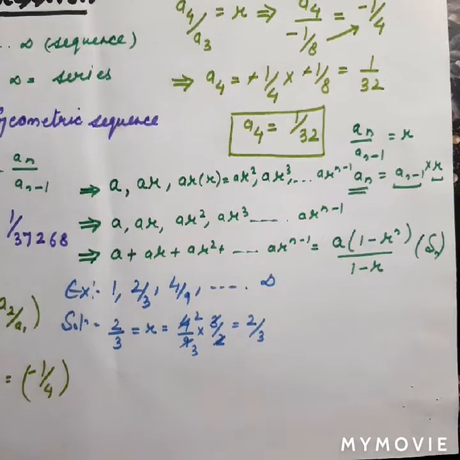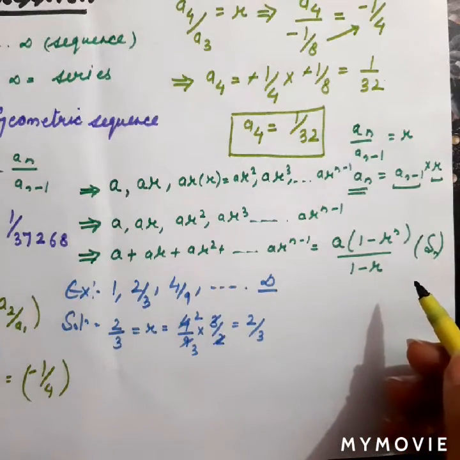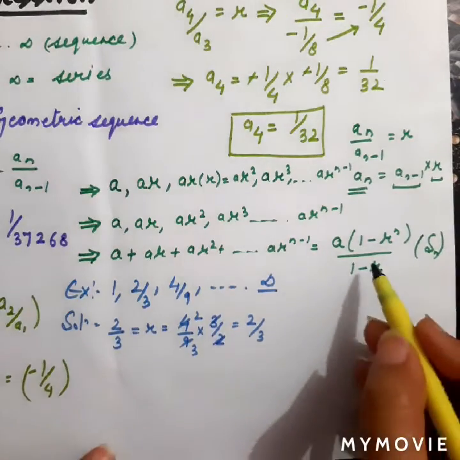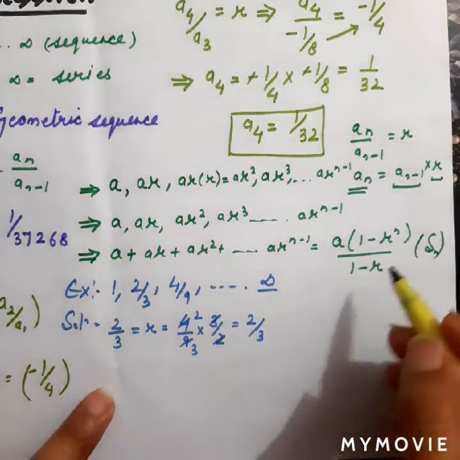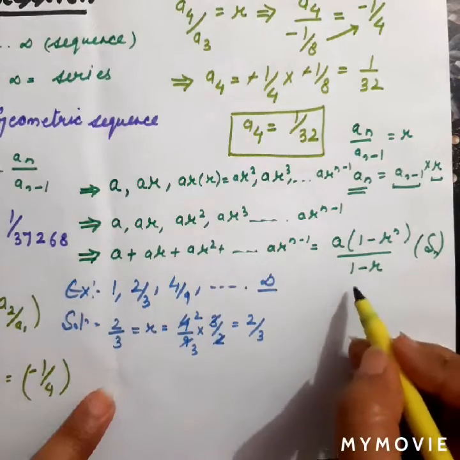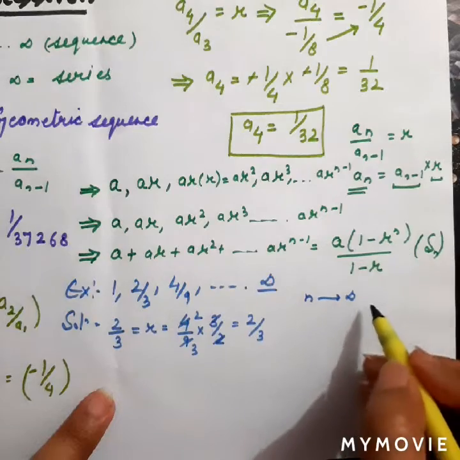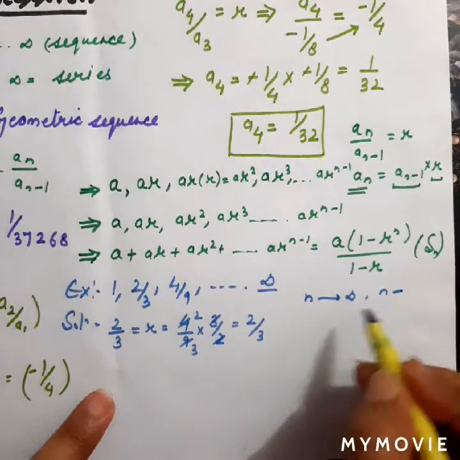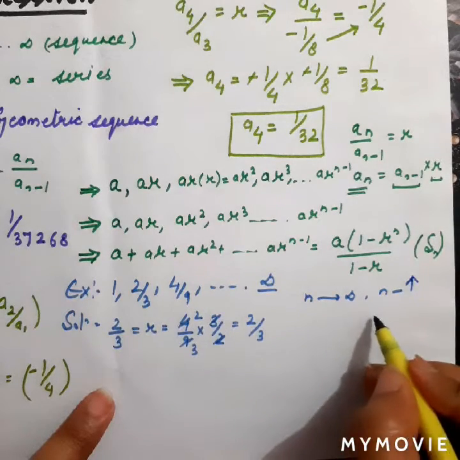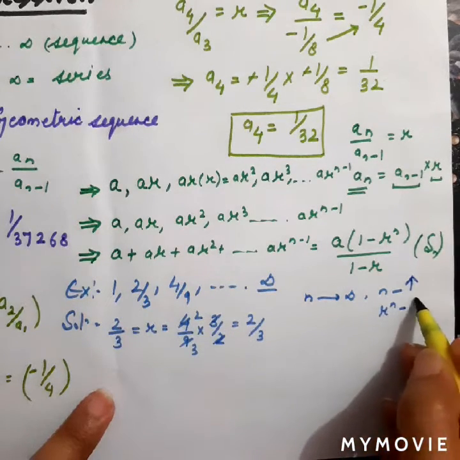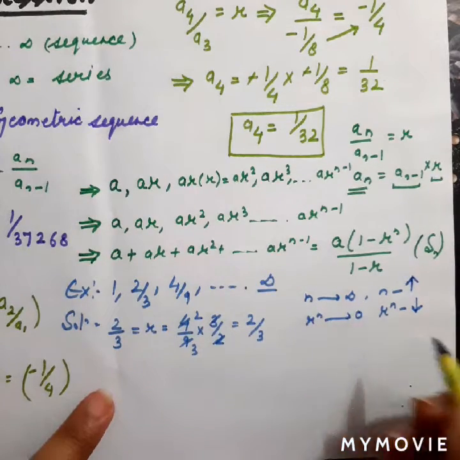Now we have an infinite series over here, and this is the sum formula for a finite series, right? Actually, we can find the sum of the infinite series from this formula itself. Why? Because in this formula, when n approaches infinity, that is, when the value of n increases, the value of r raised to the power n will decrease, and this will actually decrease to 0.